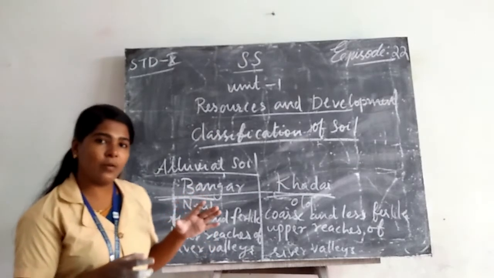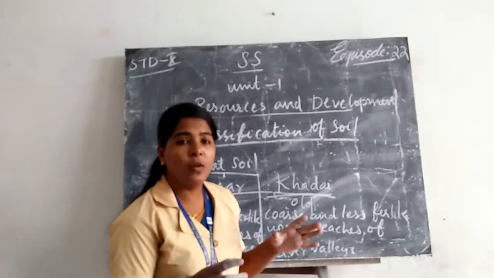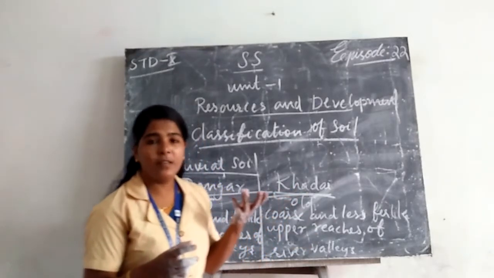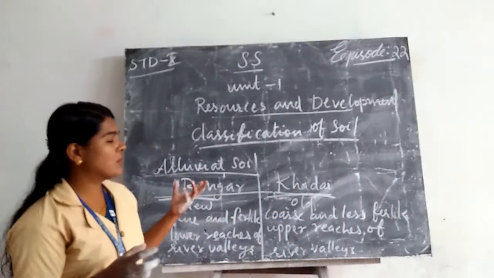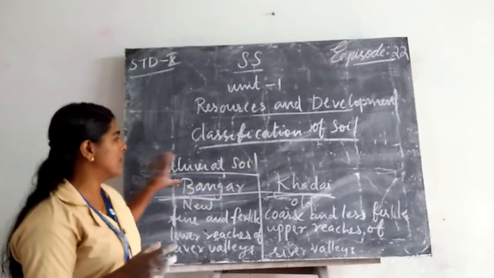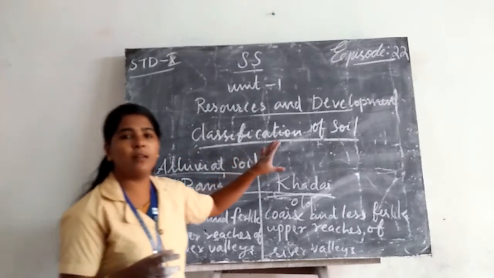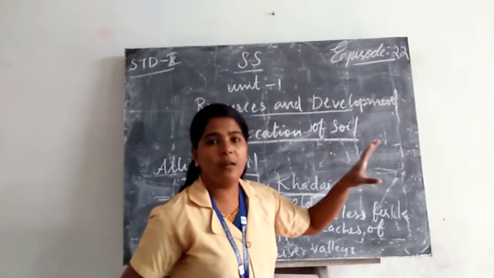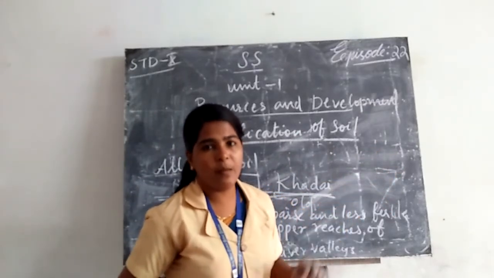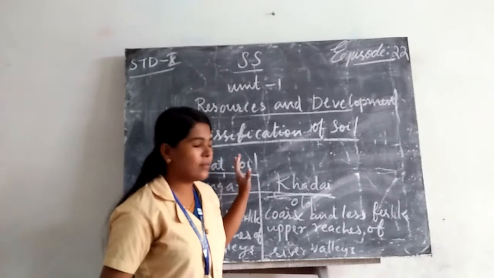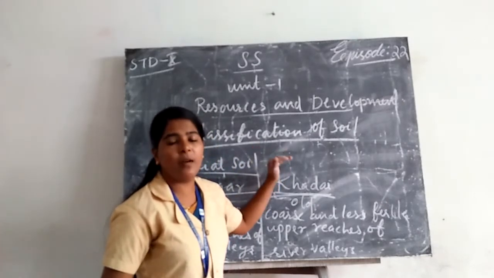Uttar Pradesh, we all know, is the sugar bowl of India. In the northern plains we can see alluvial soil, where sugarcane, paddy and wheat are cultivated, because the most prosperous soil in India is alluvial soil.